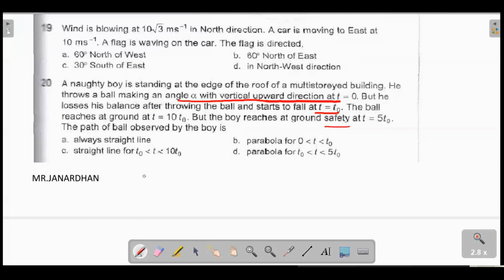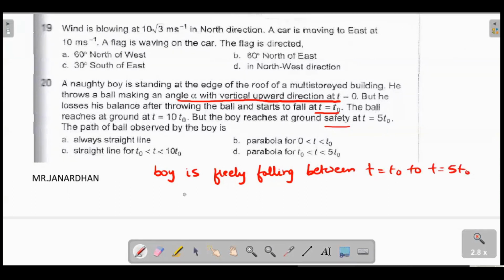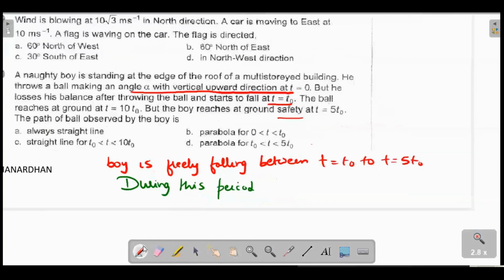always remember, the boy becomes a projectile, right? Projectile means freely falling body. So the boy is freely falling between t equal to t naught and t equal to 5 t naught. During this period, the acceleration of the ball with respect to the boy would be g bar minus g bar.